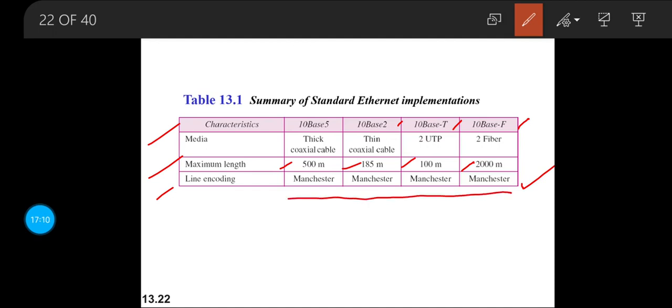For the 10BASE-5 implementation, we made use of a thick coaxial cable, then for 10BASE-2 a thin coaxial cable, then for 10BASE-T twisted pair cables, one for sending and one for receiving, and then we had 2 fiber optic cables used, one for transmitting the data and one for receiving the data from the station to the hub.